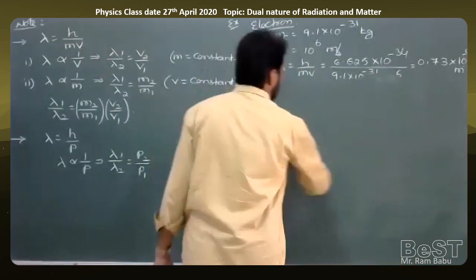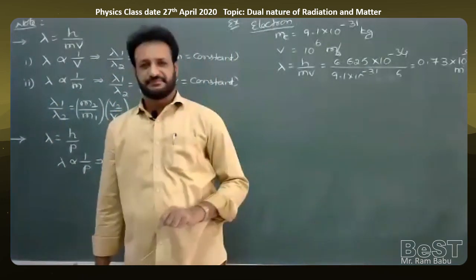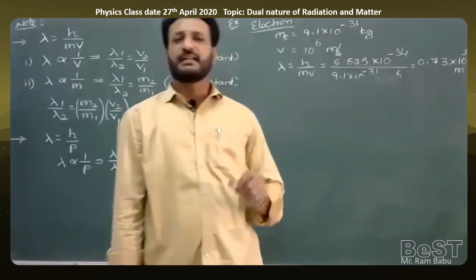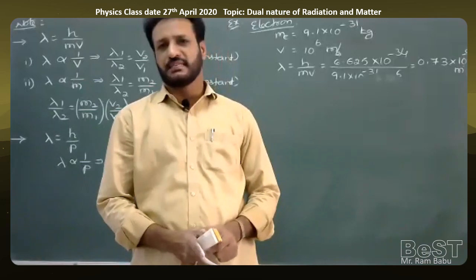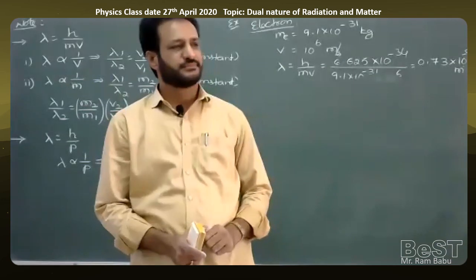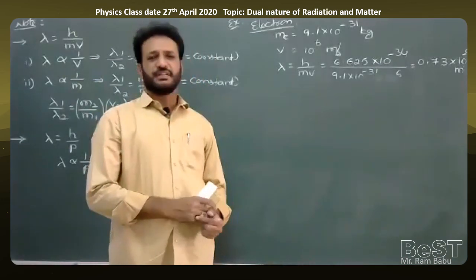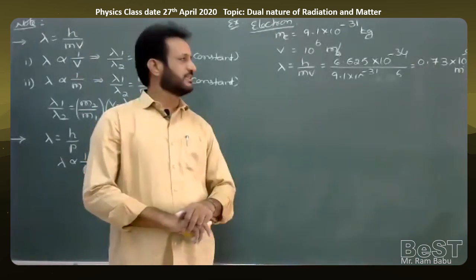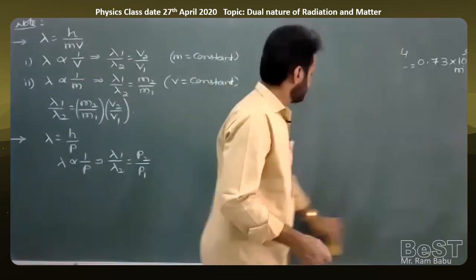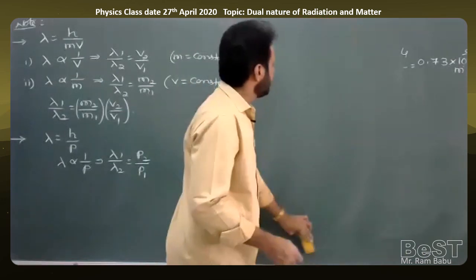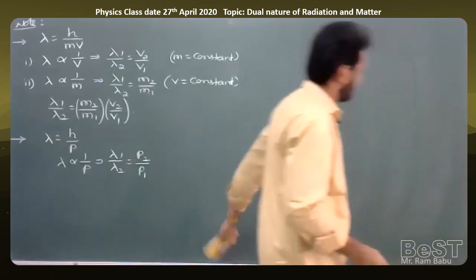So one important point you have to note down. It is difficult to notice matter waves in daily life, because they have a very small wavelength, of the order of 10 to the power of minus 24 angstrom.